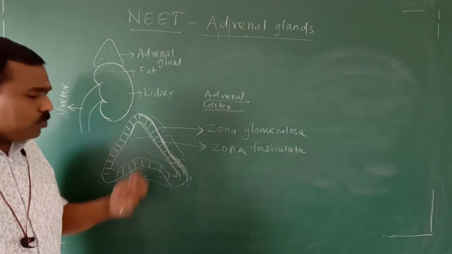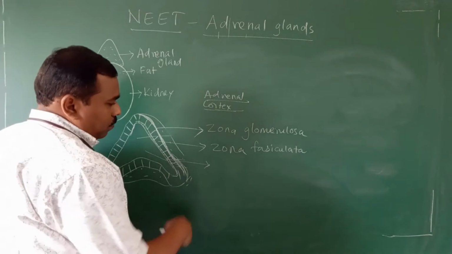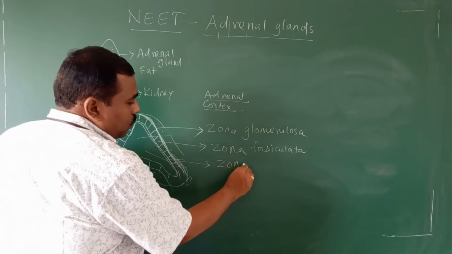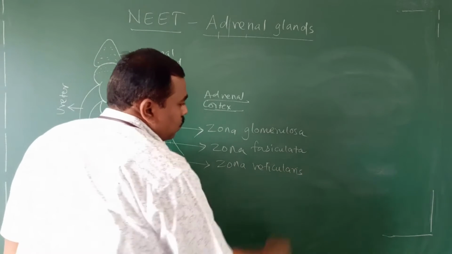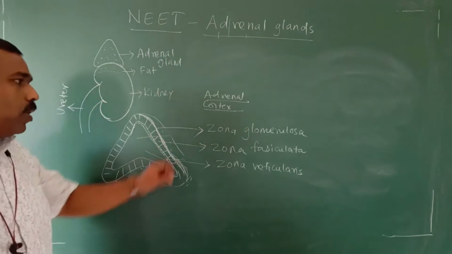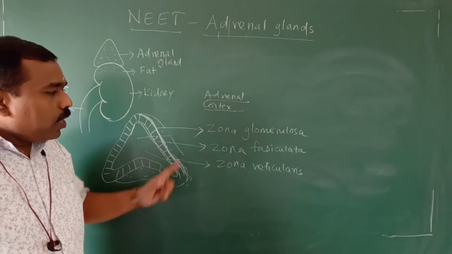The innermost one, the small part, is zona reticularis. Zona glomerulosa, zona fasciculata, zona reticularis.